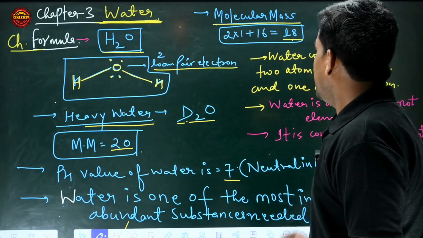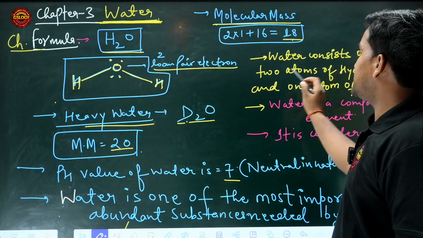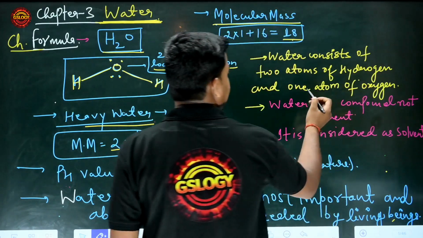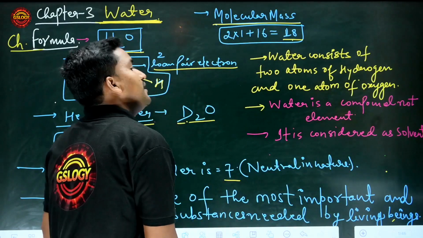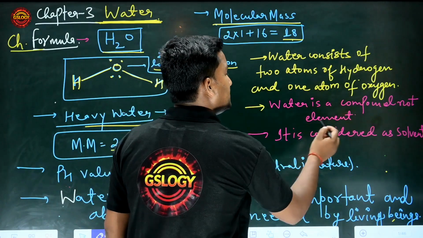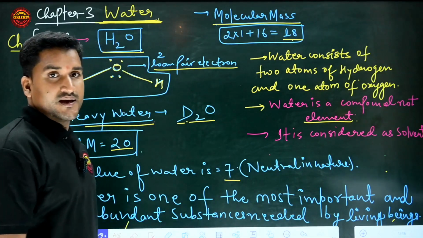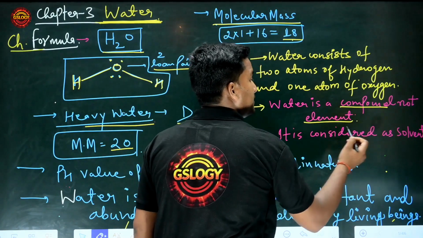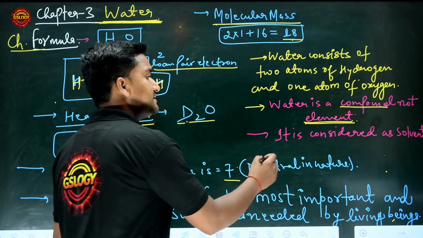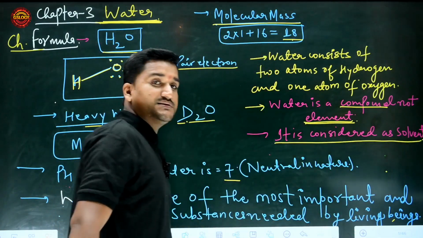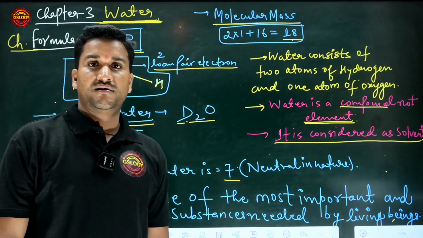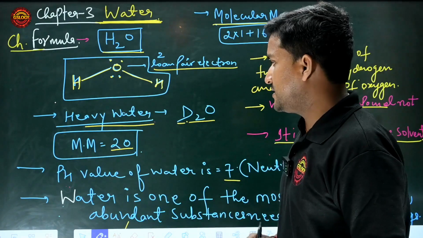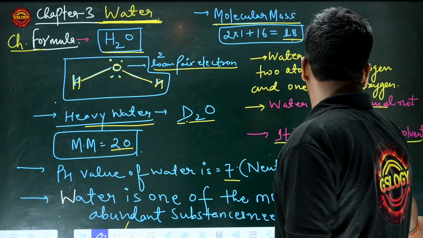And the next point is that water consists of two atoms of hydrogen and one atom of oxygen. And water is a compound, not an element. So always keep in mind that water is a compound, not an element, and it is also considered a solvent. So I hope you understood everything. Clear everyone? Yes. So get on the next slide.